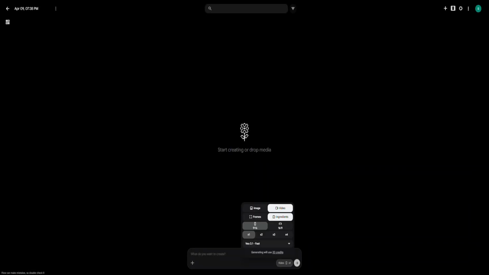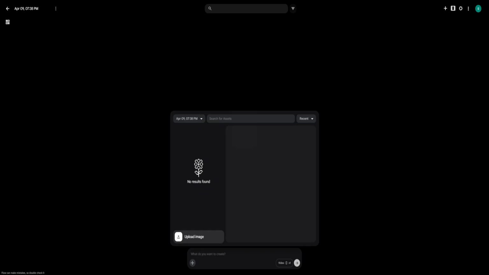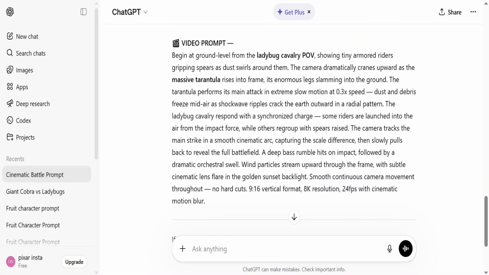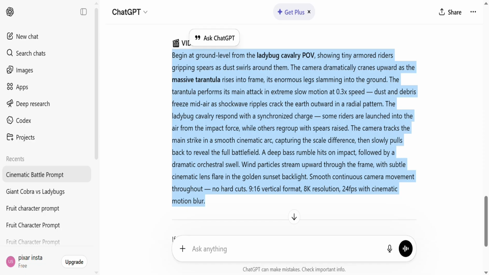Head over to the Flow website, the platform that will turn this static image into a living, breathing cinematic scene. Click the upload icon and select the image we just got from Whisk. Give it a few seconds to complete the upload so the system can recognize all the details in the scene. While that's uploading, let's quickly jump back and copy the video template. This text defines the motion path and the intensity of the shattering or movement we want. Return to the Flow website and paste the video template into the description box. Combining your image with this specific prompt is the secret to making your videos go viral.